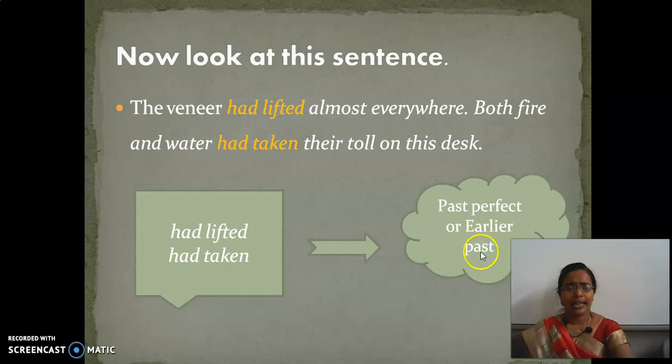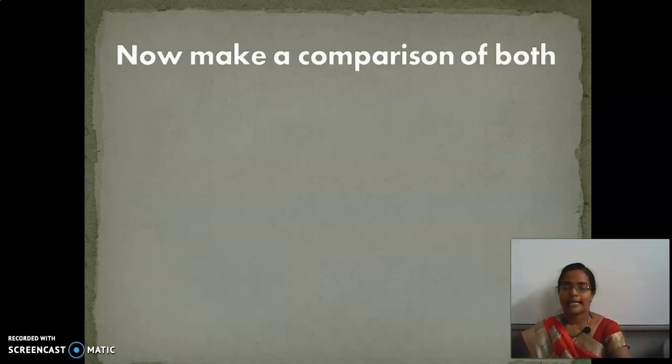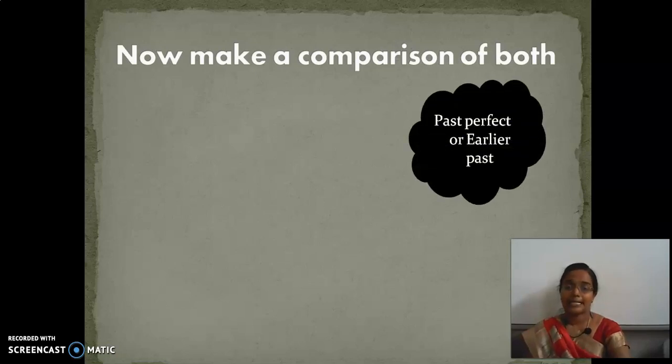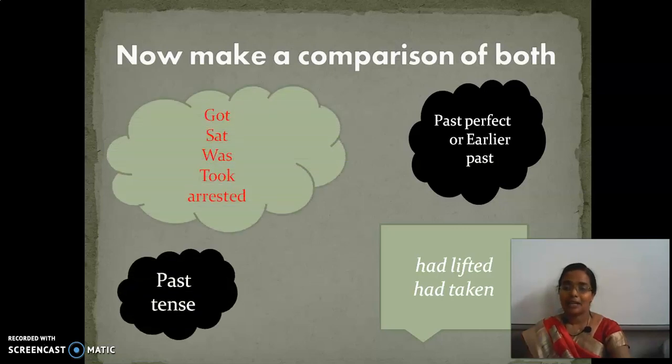This term earlier past may confuse you, children. But this is the grammar part which is given in the book. I am going to explain why it is called earlier past. Now, let us make a comparison of both here. How will a past perfect verb be? Had lifted, had taken. How will past tense be? Got, sat, was, took, arrested. So, these are the examples of past tense and past perfect tense. Are you clear? Could you make a comparison here? Are you able to differentiate?